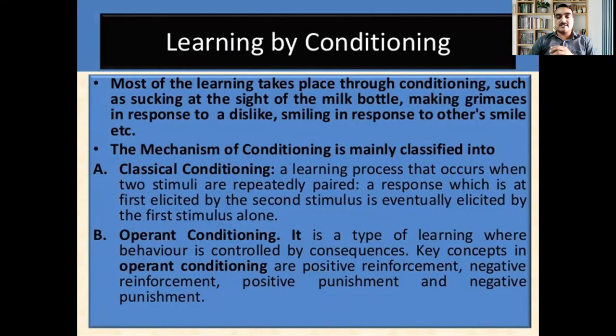Operant conditioning is again one form of learning where our behavior is most of the time controlled by the different consequences that we experience. The key concepts used in operant conditioning are positive reinforcement, negative reinforcement, positive punishment, and negative punishment. So we have different forms of reinforcement, which is the main highlight of operant conditioning. Let's see what they are, how important they are, and how psychologists like Thorndike conducted experiments when he developed the theory called trial and error.